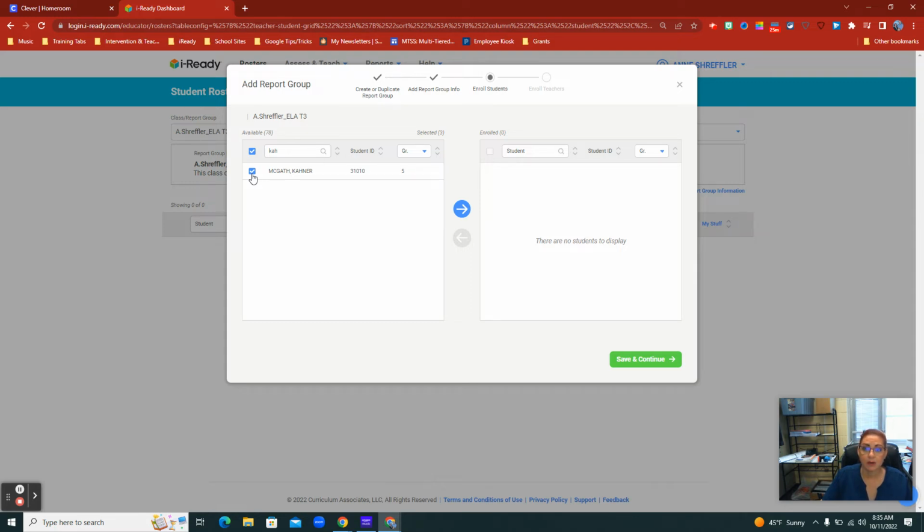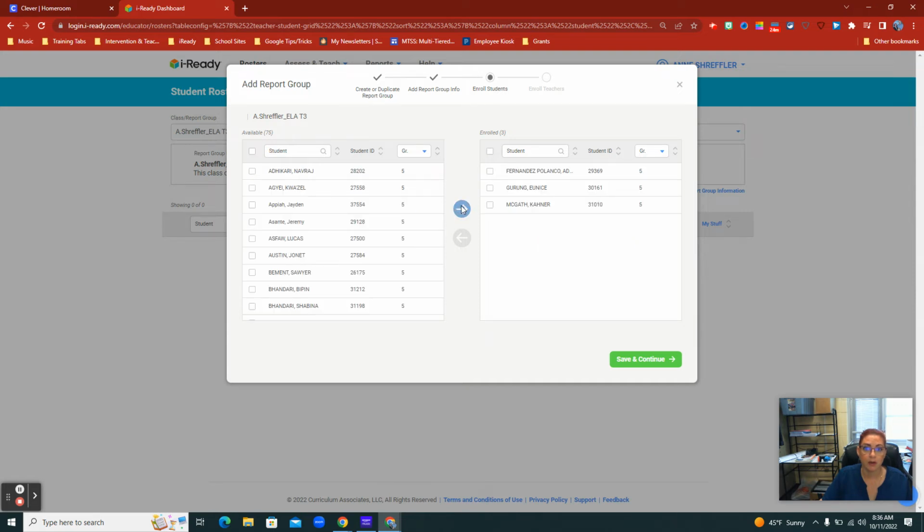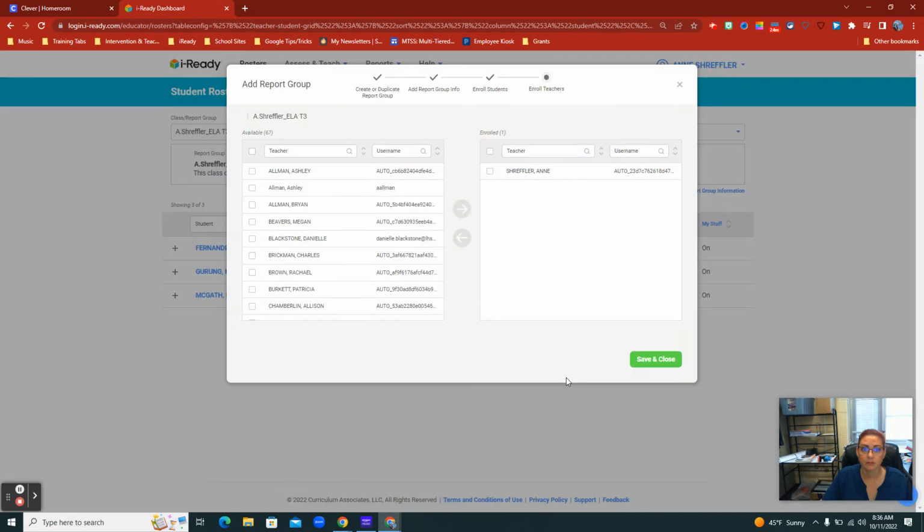So as you can see, I've chosen 3 students. Everybody has a blue check mark. Now I hit the blue arrow, and all 3 that I picked have come over together, even though they weren't all listed here. Green go. Now's the time that if she has any title teachers, IEP teachers, EL teachers, shared teachers like IE teachers, this is where you add in the IE teachers, okay?